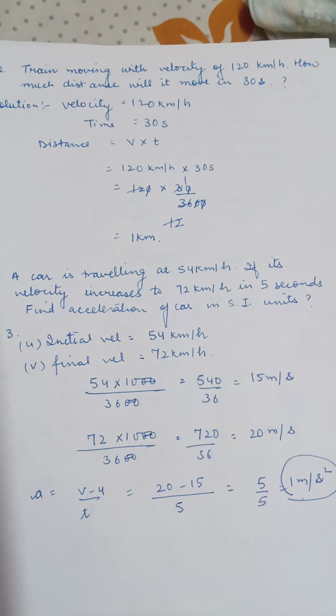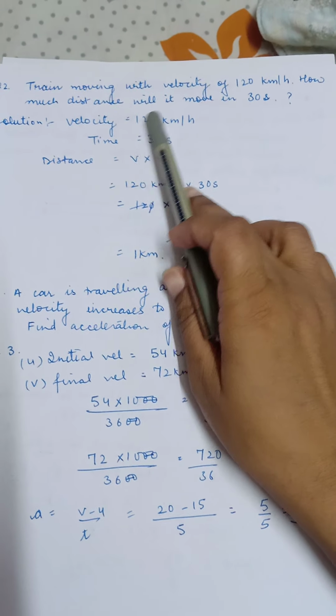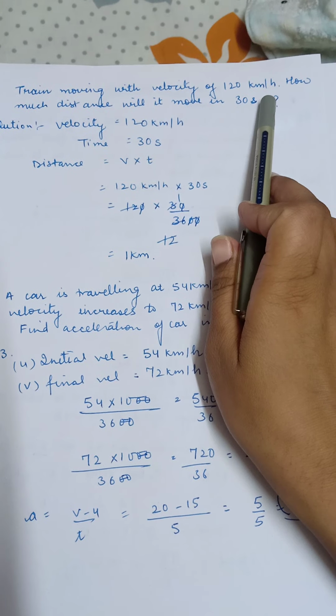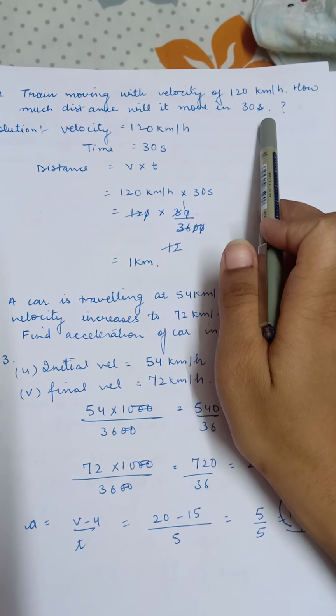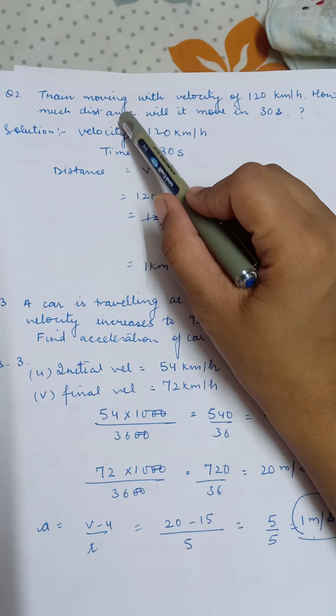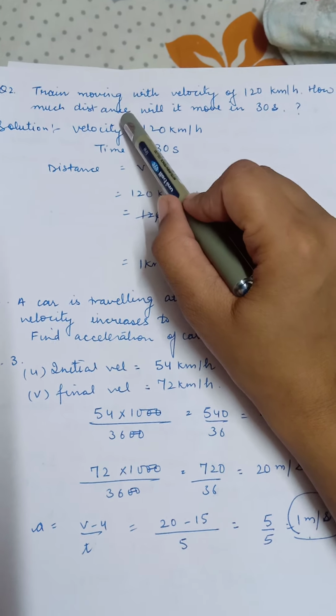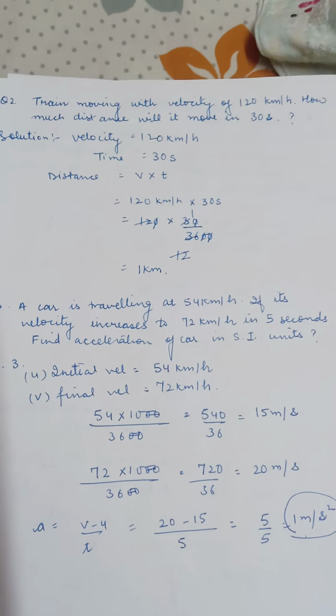Next numerical is based on the velocity. A train moving with a velocity of 120 kilometer per hour. How much distance will it move in 30 seconds? Students, if it is written velocity, then we can take the distance and displacement as the same thing. So the formula of velocity was displacement upon time, but here we have to calculate distance. So it is one of the same thing.